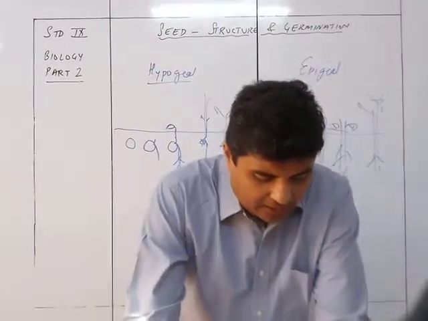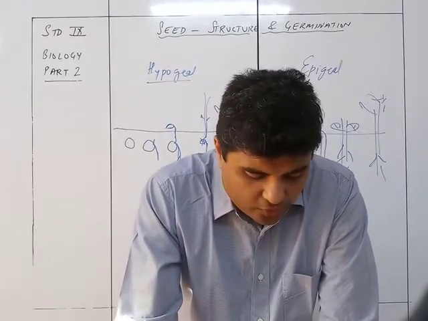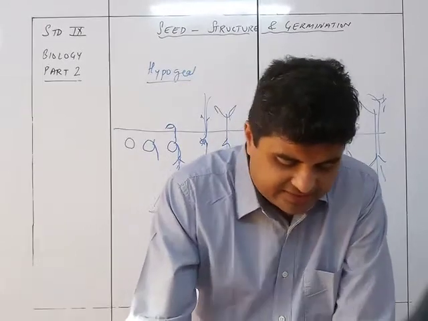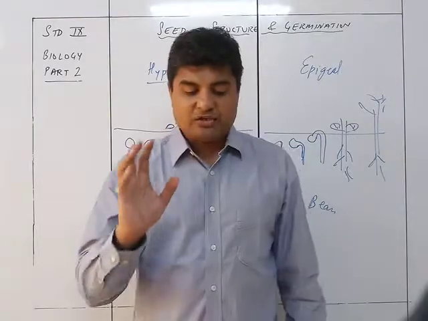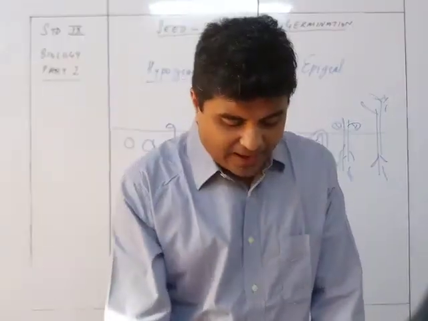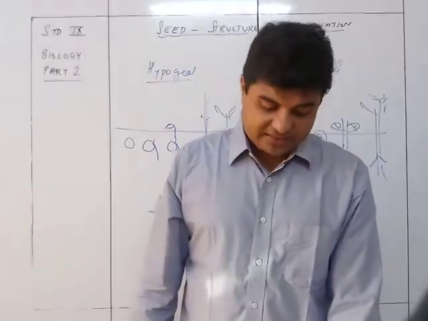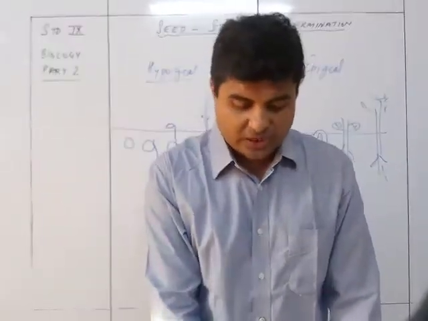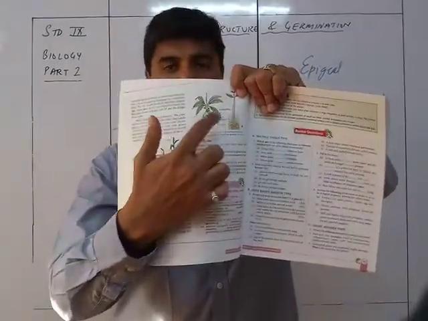Mangrove plants like Rhizophora and Sonneratia show a special mode of seed germination called vivipary, in which the seed germinates inside the fruit while it is still attached to the parent plant. After germination, the plant drops the seedling into the soil, which develops a root and fixes itself. So producing live young is called viviparous. This is the diagram which is given over here. So that is about viviparous germination.